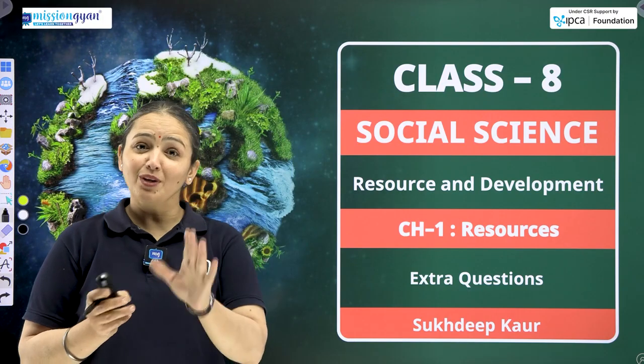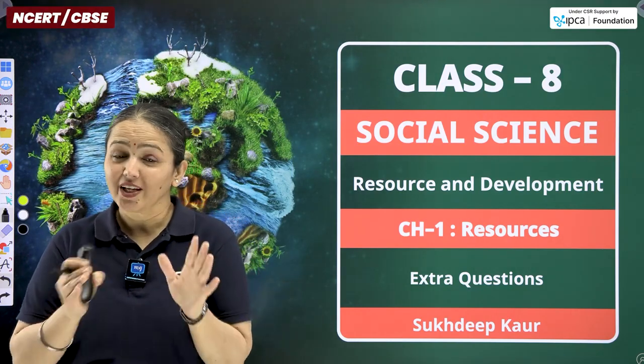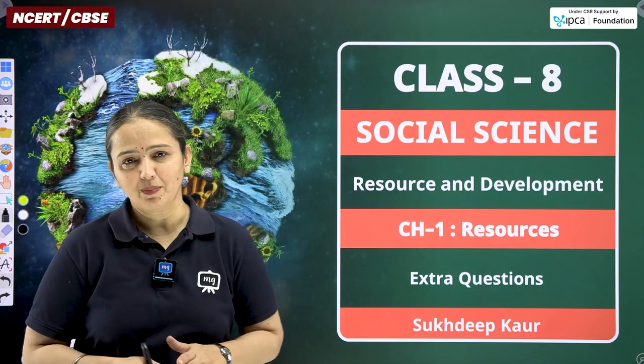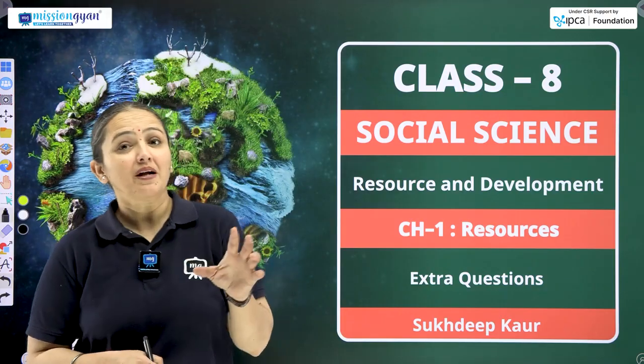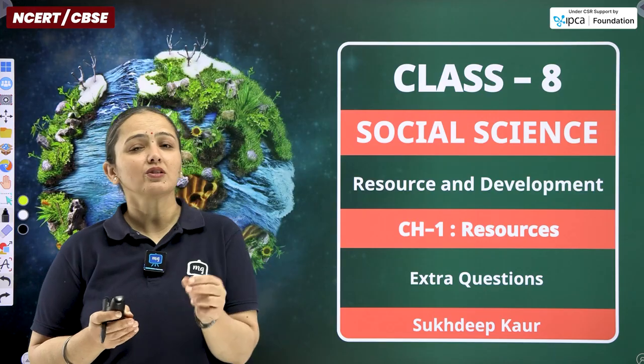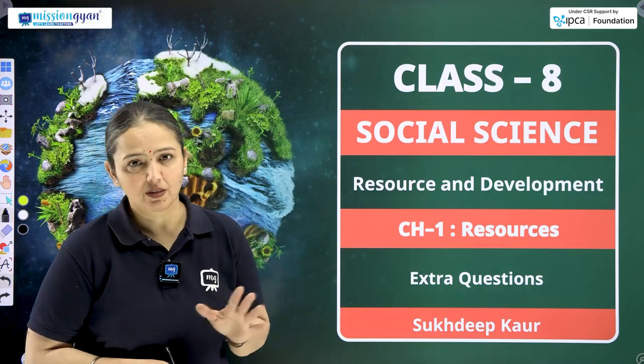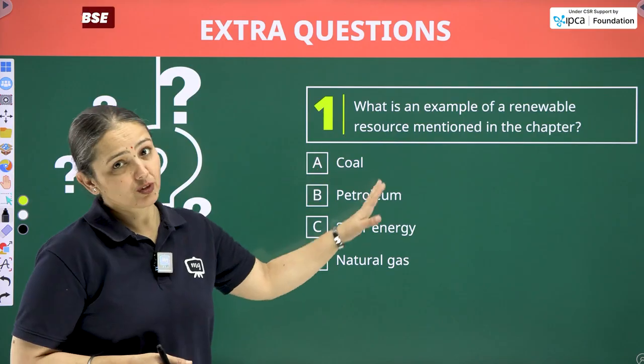This is the last time we are meeting up for the chapter number 1's discussion, as we are going to discuss the extra questions from inside the chapter part. Again, the question pattern will remain the same as it is given in the book. It means we are going to discuss 1-mark questions, 2-mark questions along with the MCQ parts. So let's start with the first question.